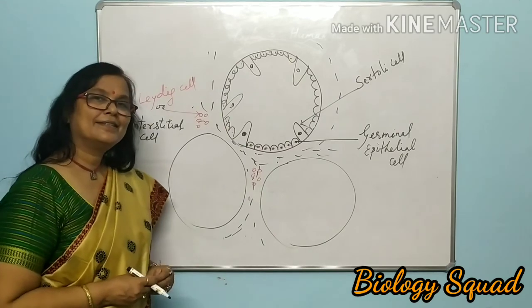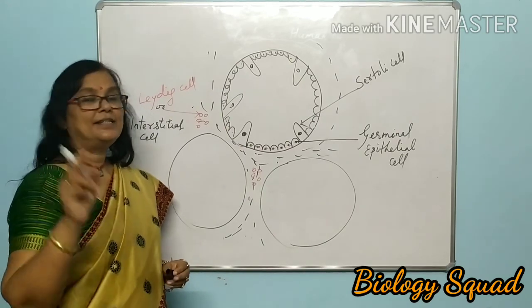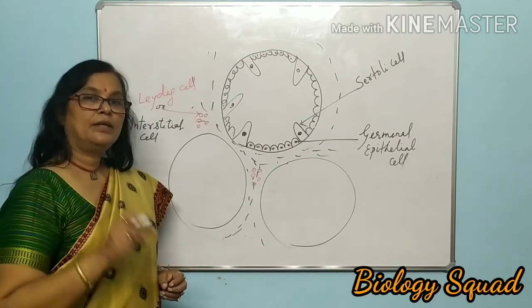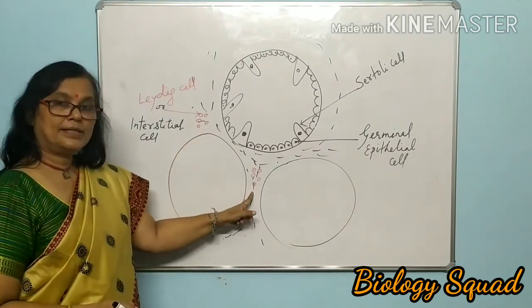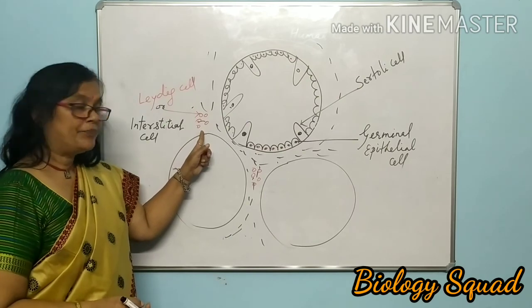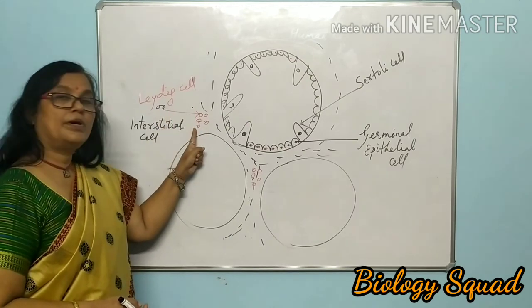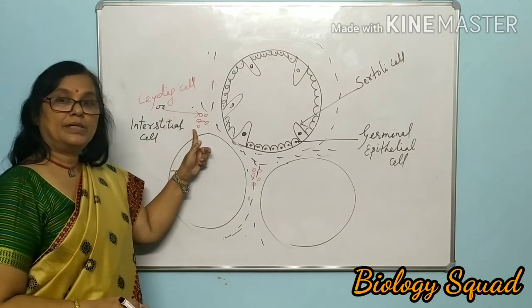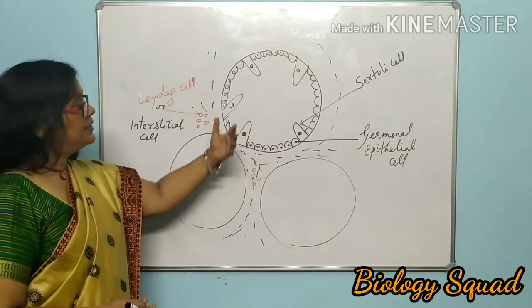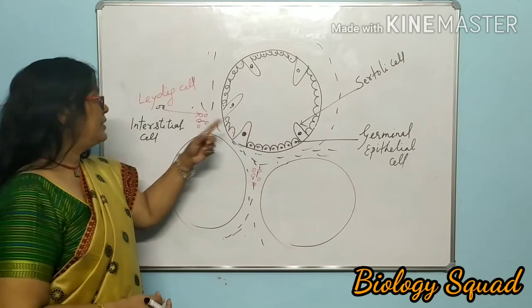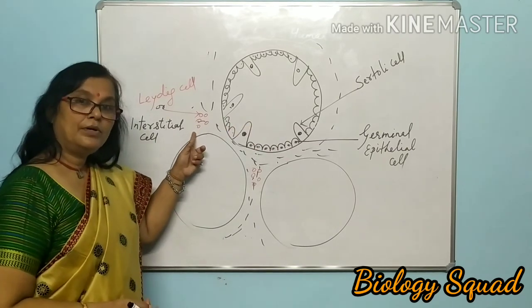Can you say? Interstitial cell stimulating hormone. These are interstitial cells or Leydig cells. This is a very important endocrine part of the testis. Testis is a mixed gland. It secretes enzymes and it also secretes hormone.